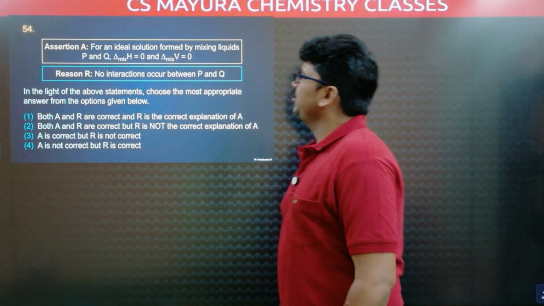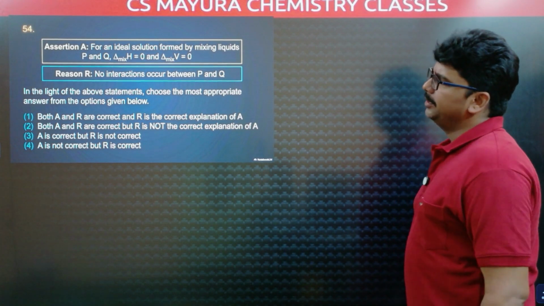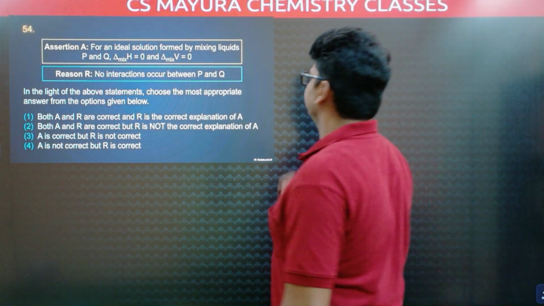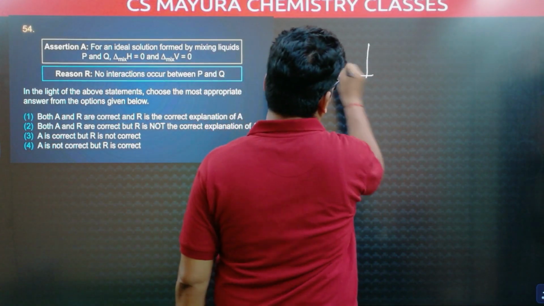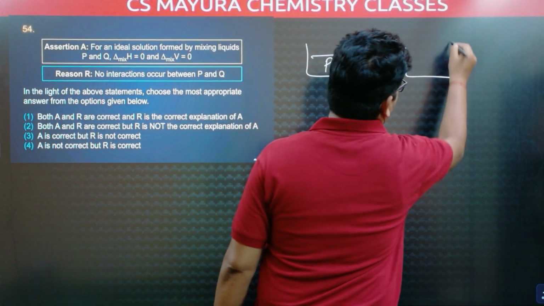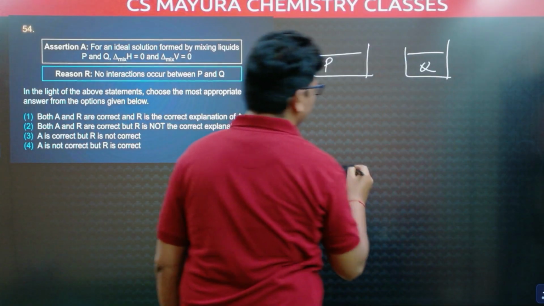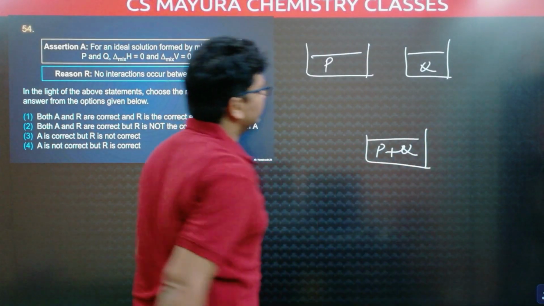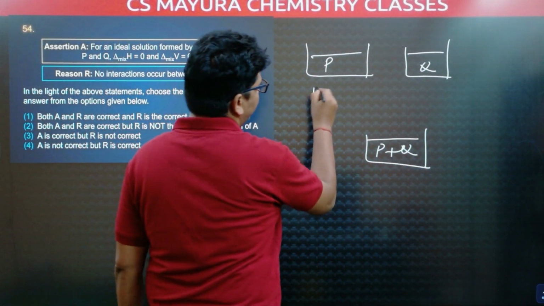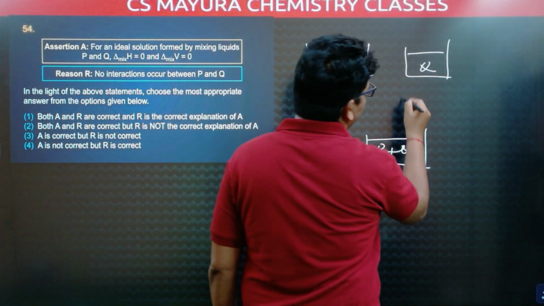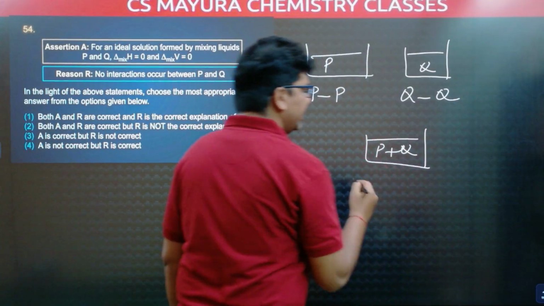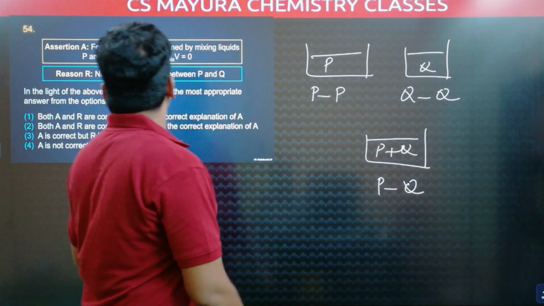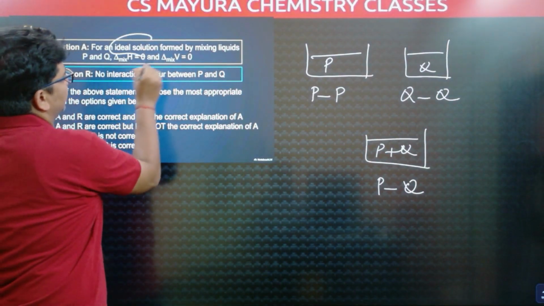Next, for an ideal solution formed by mixing liquids P and Q, delta H mixture is 0 and delta V mixture is 0. So I have two liquids. Here P liquid is there and here Q liquid is there. When we mix these two liquids, we will get a mixture of P and Q. In P liquid, we will have PP interactions. In Q liquid, we will have QQ interactions. In PQ mixture, we will have PQ interactions. Now, this is an ideal solution.